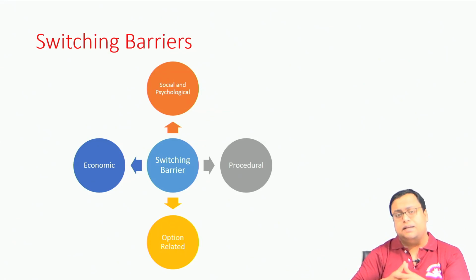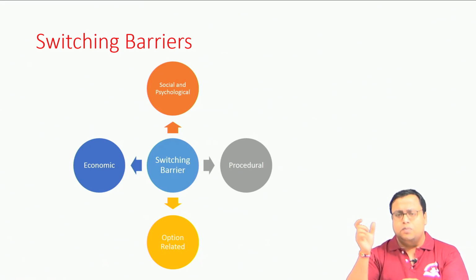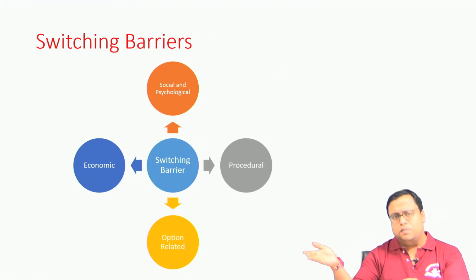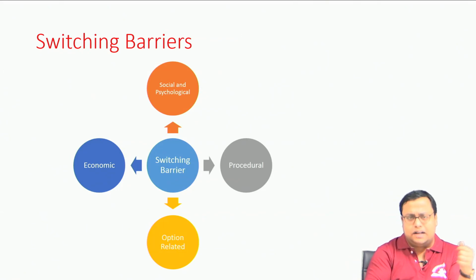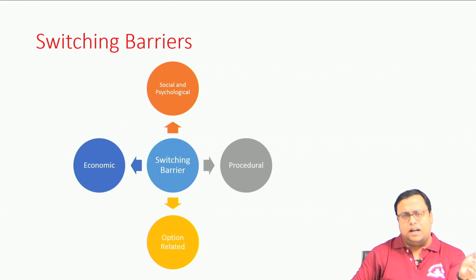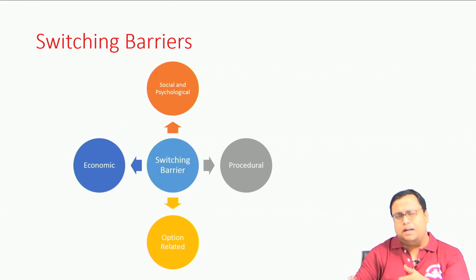Procedural switching barrier is about how difficult is the procedure. For example, let us say you have to take lots of permissions from here and there to switch from one service provider to another. If there were a mobile number code, then you go and give it to the new service provider, and then they give some code, and then you have to go back to the old one and give that number to the old one, and there is lots of paperwork in between and so on.